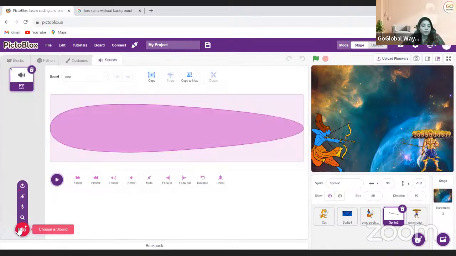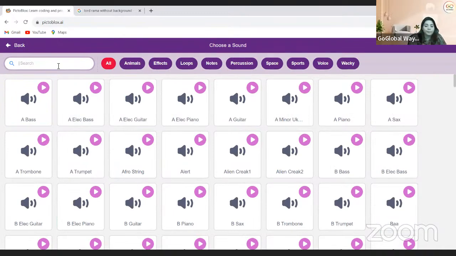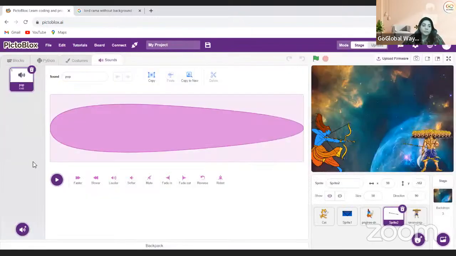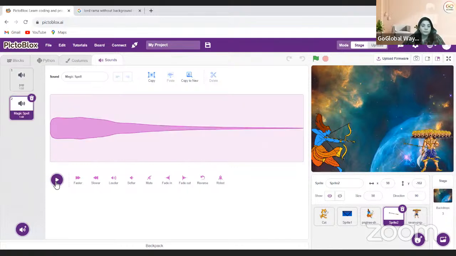Now I should put some effect also. So I want to put some magic effect. Let's see. Let me select first and see. Okay, that's good.